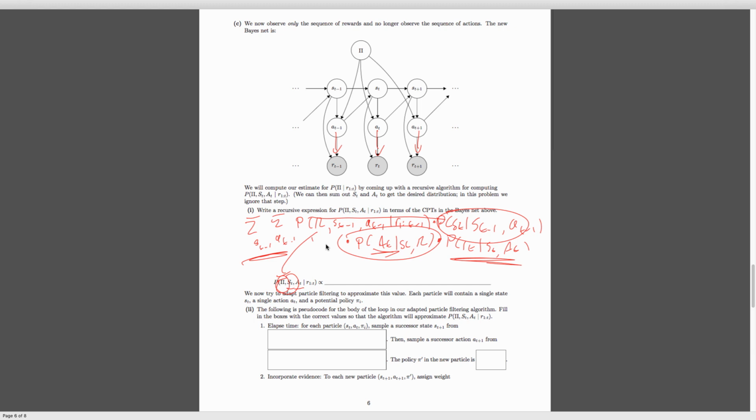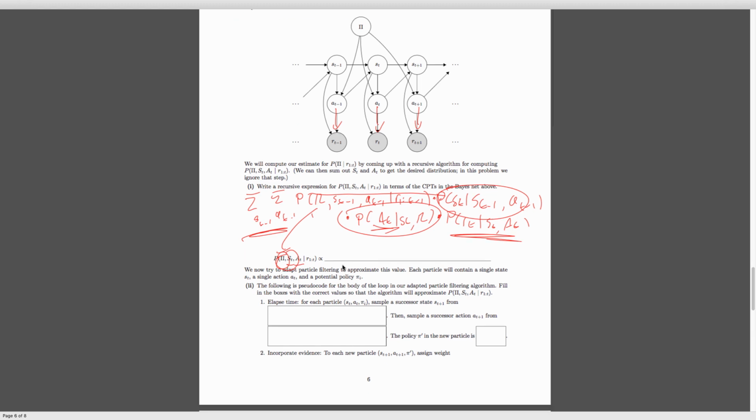Once again, it's the same general form we had before, just with extra terms. Conceptually, not that it should be very clear and obvious, but I think if you ponder it for a bit, it should make sense. What we're doing is we have this old term, and we're applying Bayes' rule to move it to this new version, and we're incorporating evidence to figure out how much we should weight it.